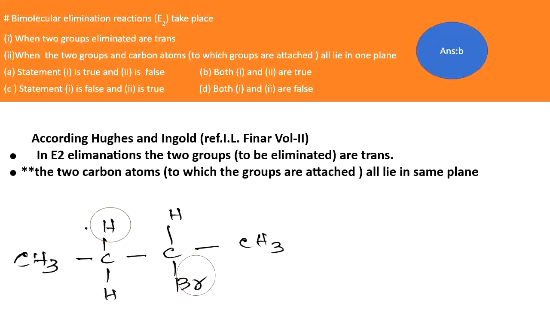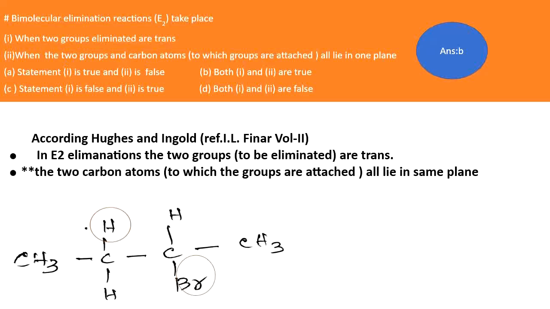Then your second statement: the two groups and the carbon atoms to which the two groups are attached lie in the same plane. Here the bromine and hydrogen are the two groups to be eliminated. They should be in the trans position. So this is a condition.